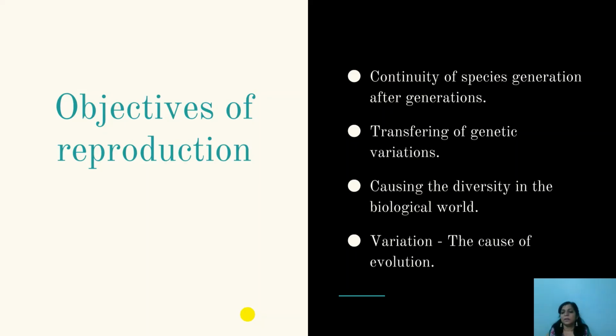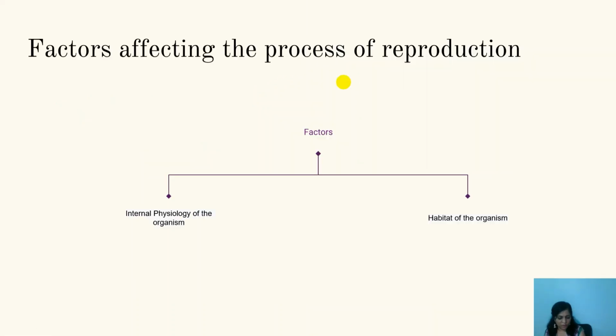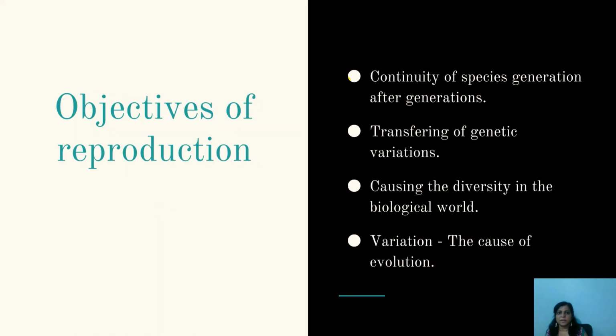Now, you have learned the definition of reproduction, producing young ones like themselves. Now, what are the objectives of reproduction? What objectives does the process called reproduction carry? First objective of reproduction: continuity of the species generation after generation.